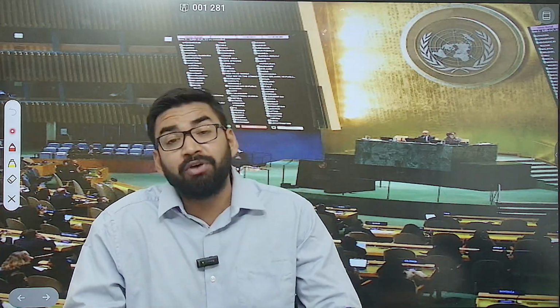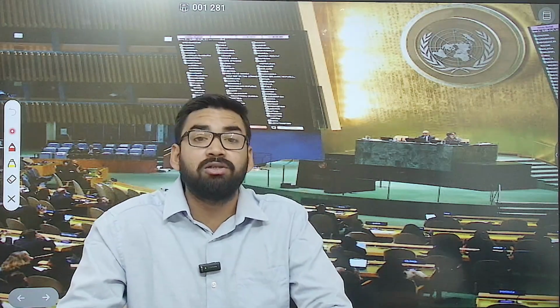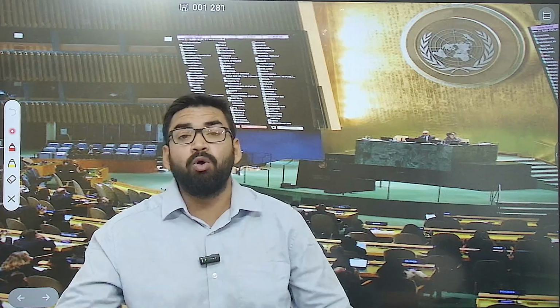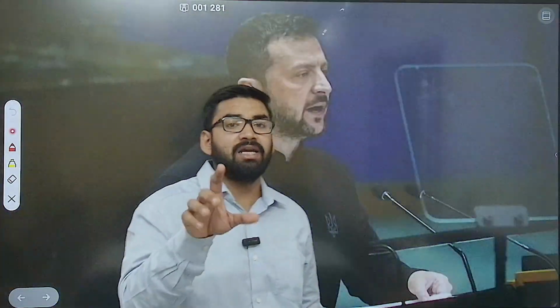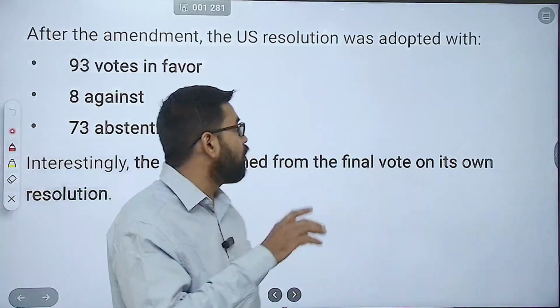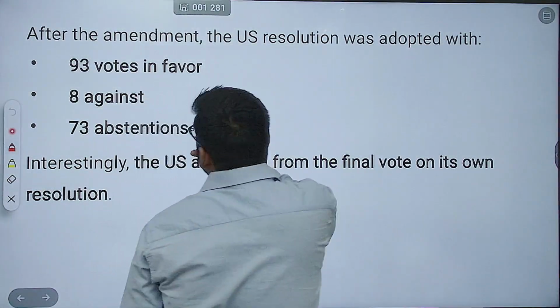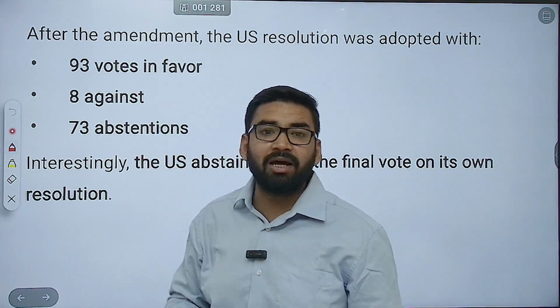How many voted in favor of the US resolution? 93 votes in favor, 8 votes against, and 73 abstentions. Clear? As you can see here, 93 in favor, 8 against, 73 abstentions. So interestingly, the US abstained from the final vote on its own resolution. The US did not vote on its own resolution, the final vote.